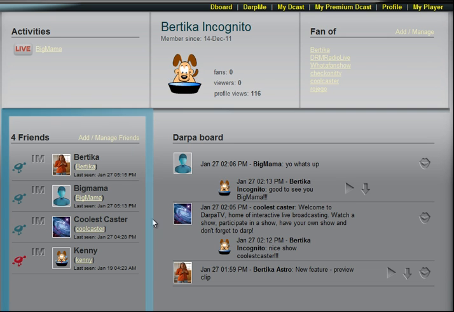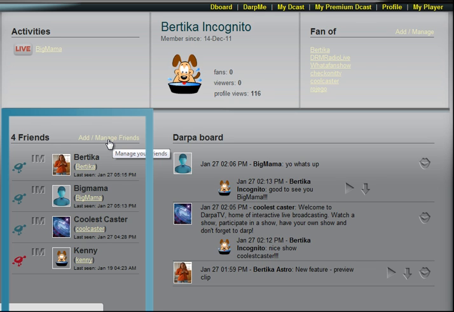Down the left-hand side here, we have my friends. So you can see the friends that I have. I have 4 friends. It gives the last known status down here. If I wish to IM them or call them or video call them, I can do that here. This is a picture and this is a link to their latest profile. I can add and manage friends.